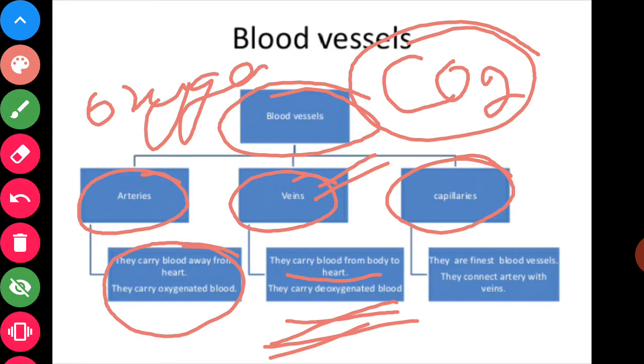And the third blood vessel is the capillaries. They are the finest blood vessels. They connect arteries with veins. They are the finest, or we can say thinnest, blood vessels, and these blood vessels connect arteries with the veins.